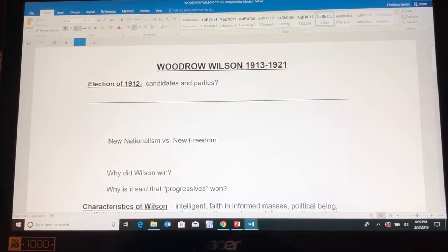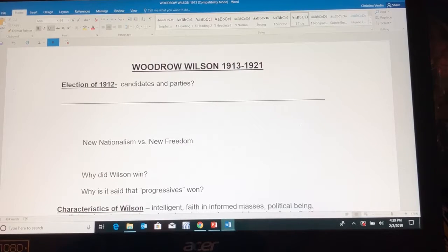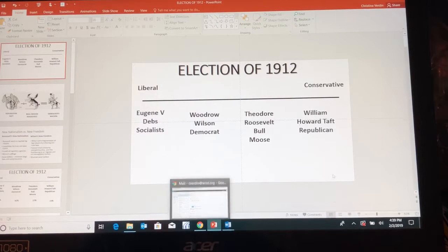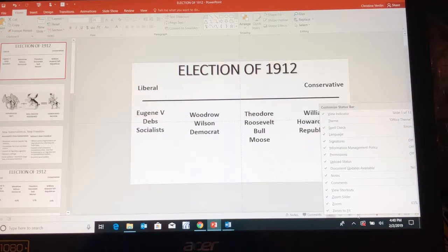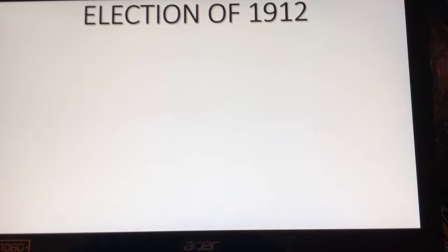Okay, guys, you should have a note set that looks like this. I will be doing your notes on a PowerPoint, so just follow along. It follows along with the notes, but the PowerPoint has some things that I can use to show you some images. So what we're going to be looking at is the election of 1912.